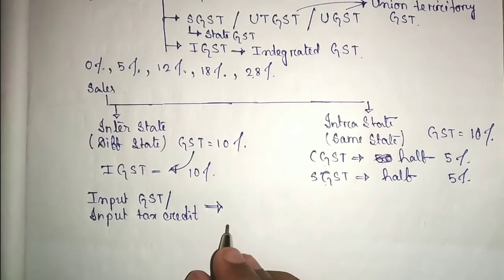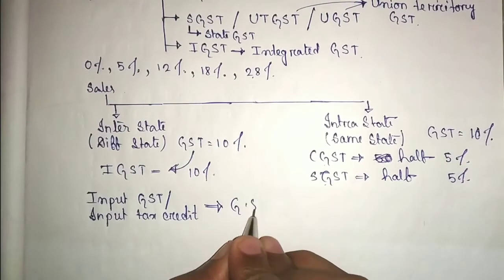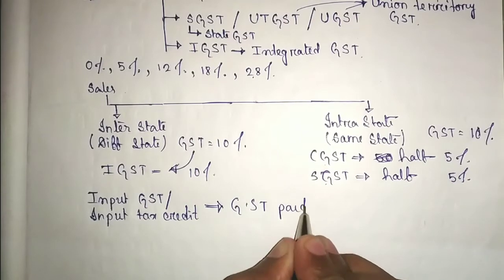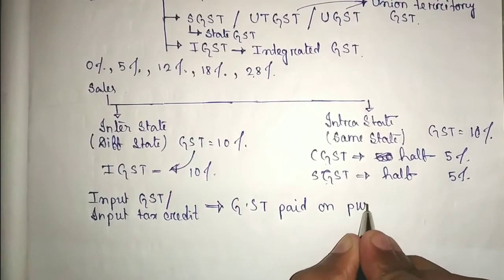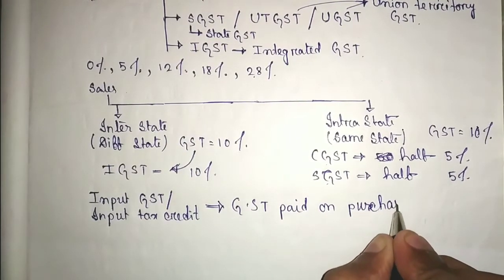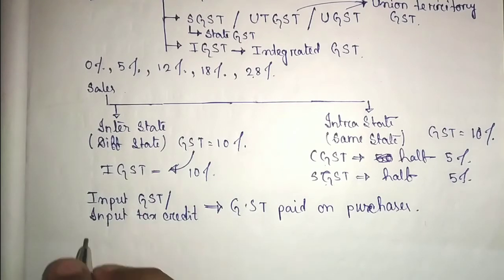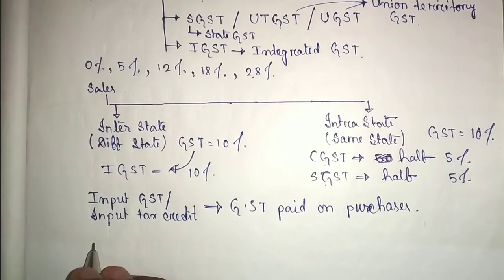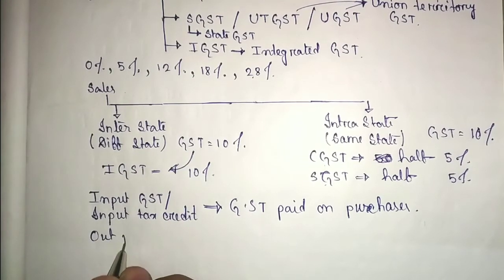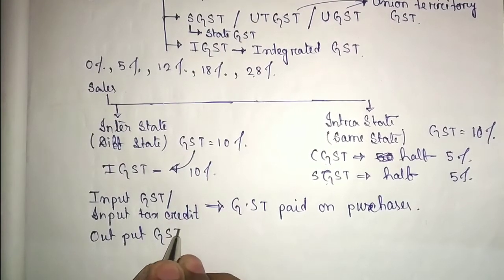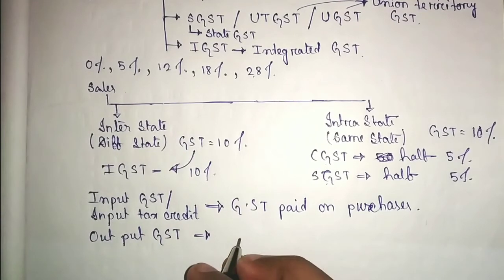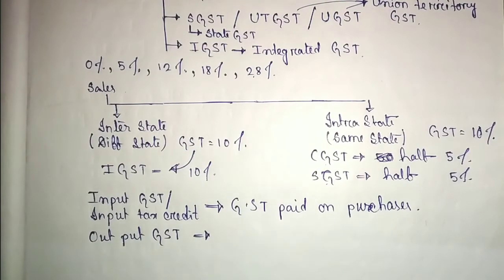This is the GST paid on purchases. That means we buy something, that means the product is taken in, input. That's why it is called input GST. And the other one is output GST. What is this? This is the GST collected on sales.